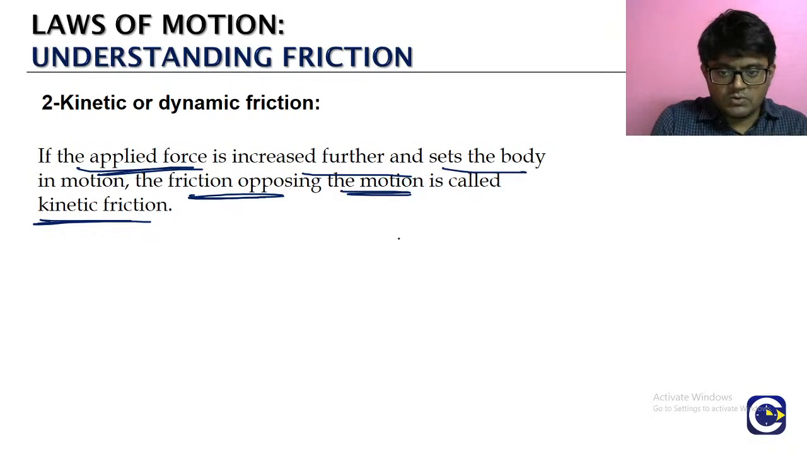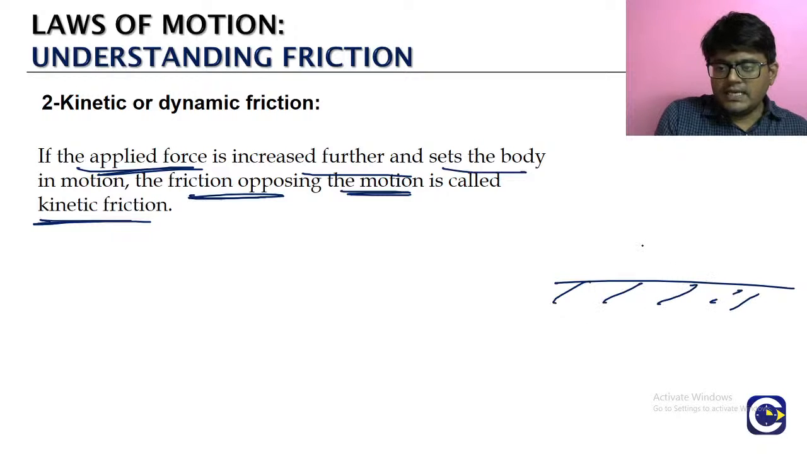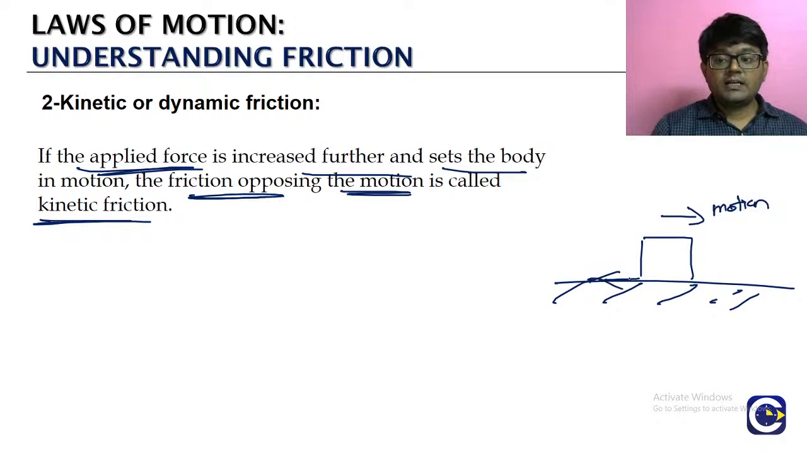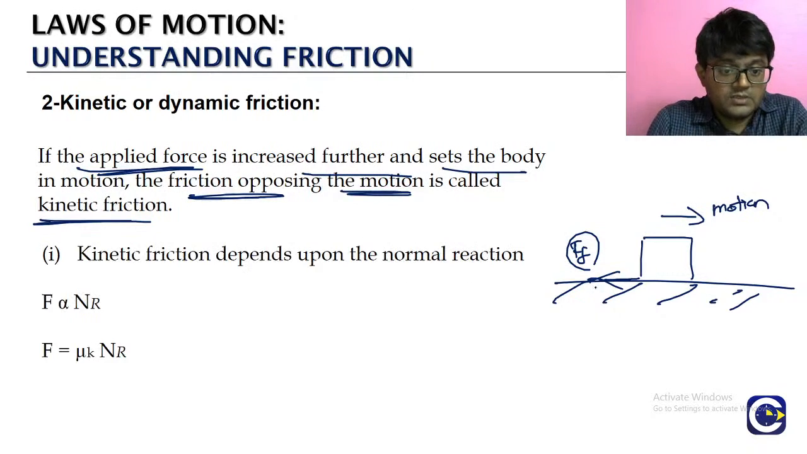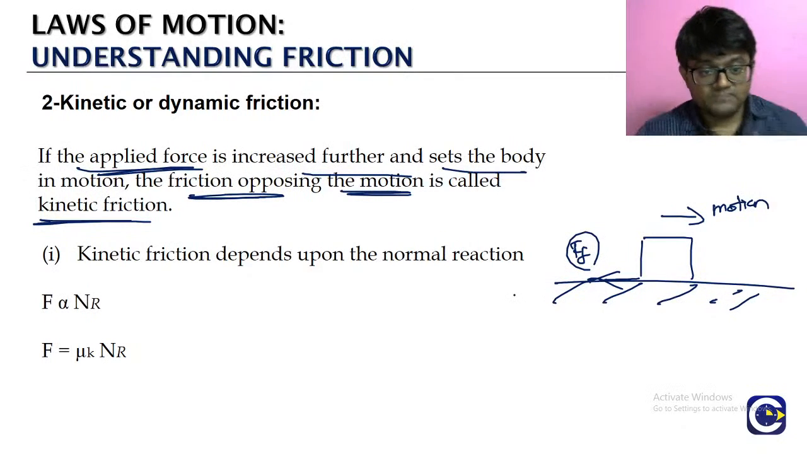And when the motion starts, the friction that comes into the picture is called kinetic friction. Look, on this surface, the object's motion has started; assume the motion is towards the right side. Then which side will the kinetic friction act? It will be towards the left. Kinetic friction will always oppose the motion. Okay? And kinetic friction is not like static friction.